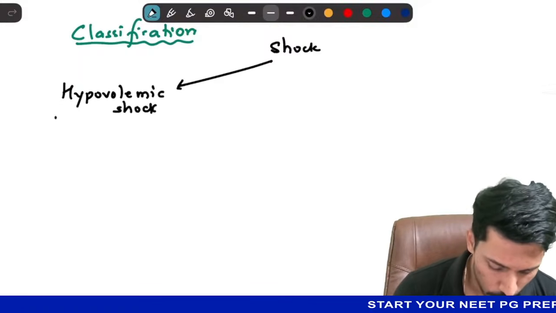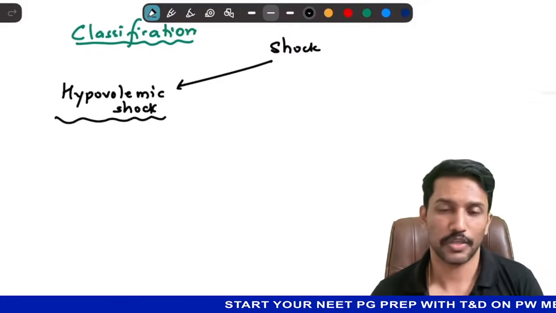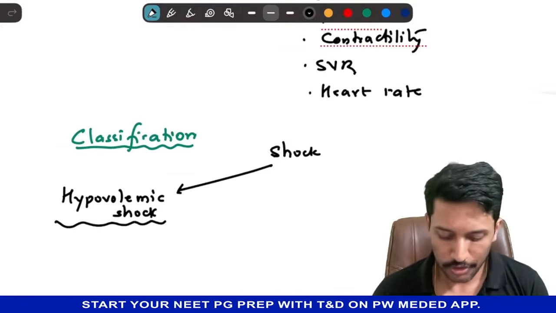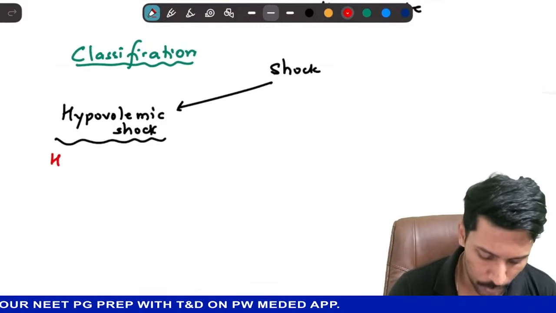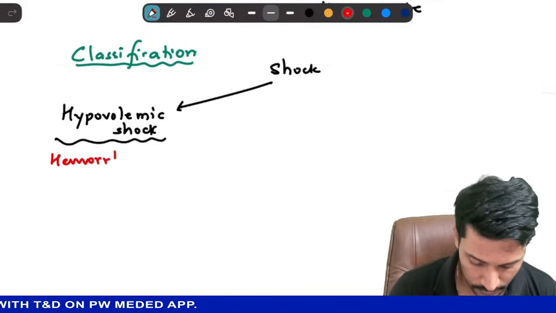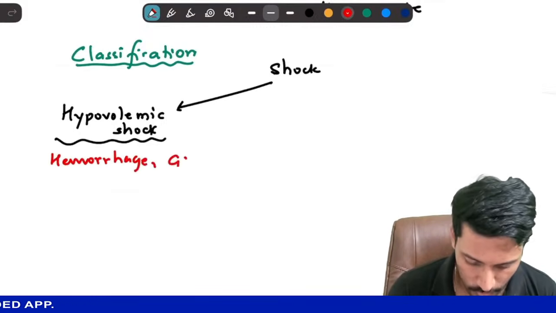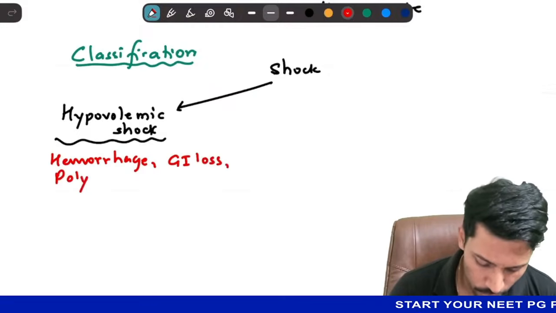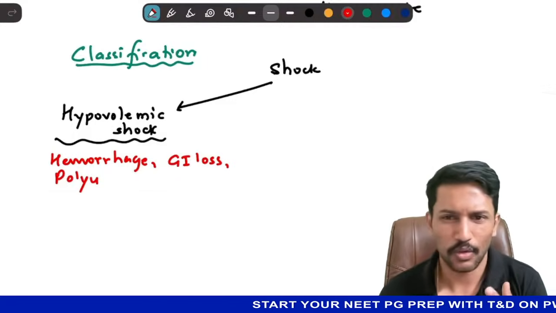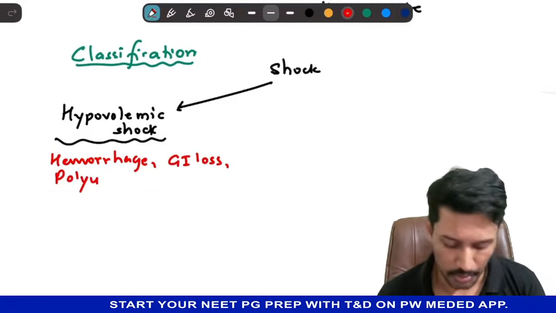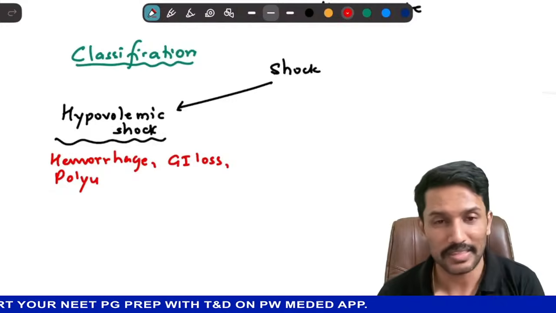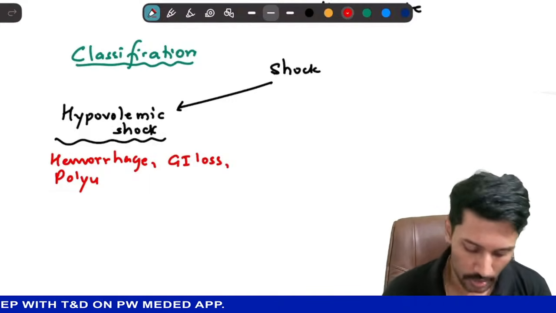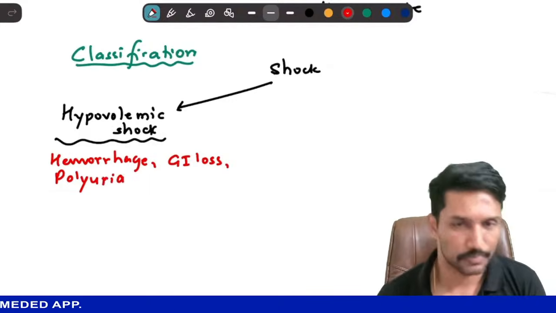What happens in hypovolemic shock? You have either hemorrhage, or gastrointestinal blood loss, or renal loss of fluid. GI loss can also be fluid loss like in acute gastroenteritis, or renal loss of fluid as in diuretic abuse or polyuria cases.